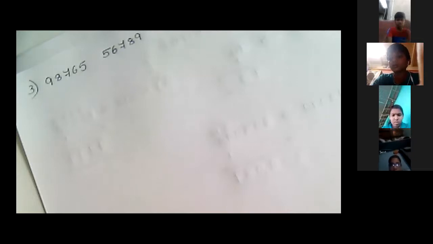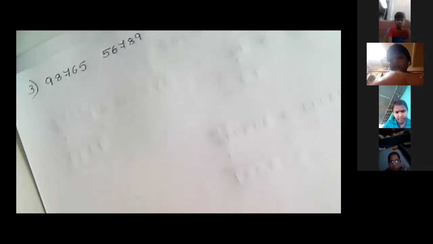Yes, correct. Very good. 56,789 is the smallest number, that comes on the left side. Okay. Correct. Akhilesh, Aditya, yes, very good. Likita, yes, everyone understood, right?